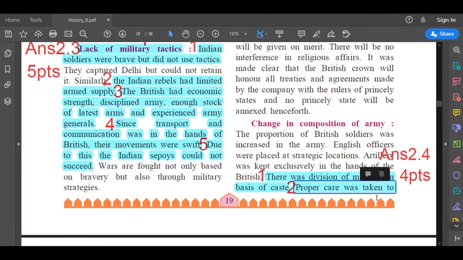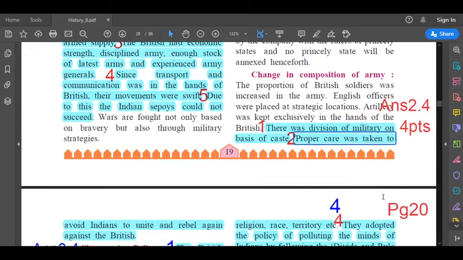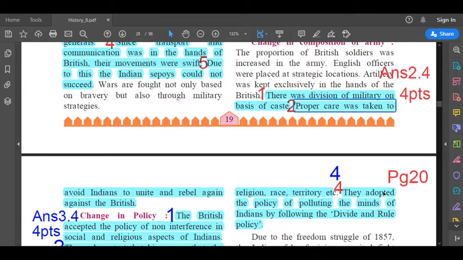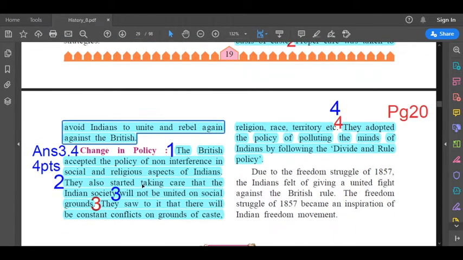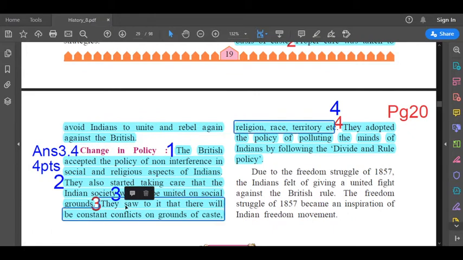Second point, proper care was taken. Now turn the page to page number 20. Proper care was taken, left-hand side, first line, to avoid Indians uniting and rebelling again against the British. 2 points are over. Now this is your third point. Next paragraph, left-hand side, second last line.